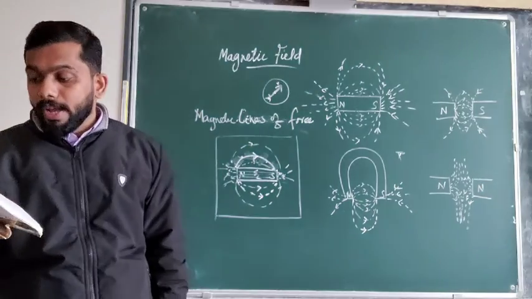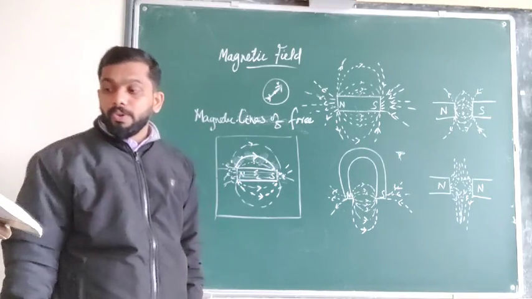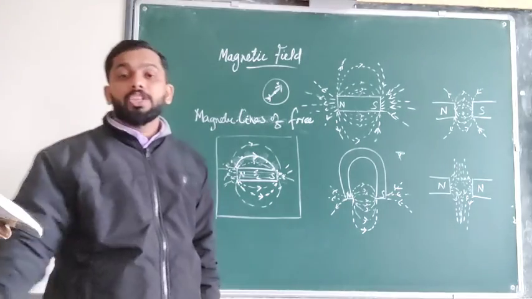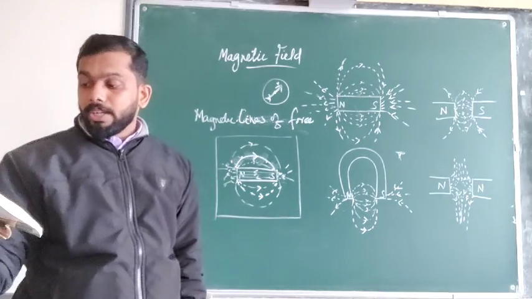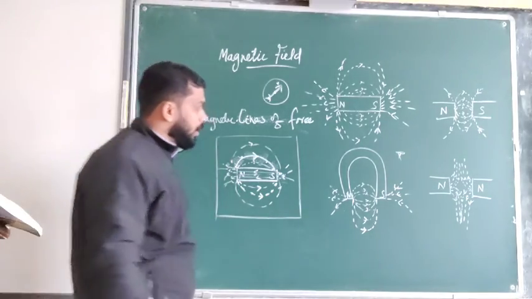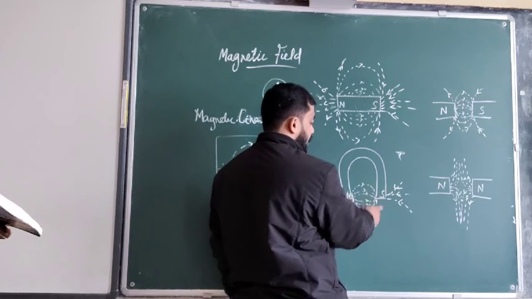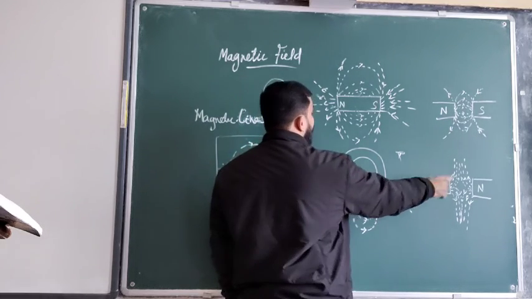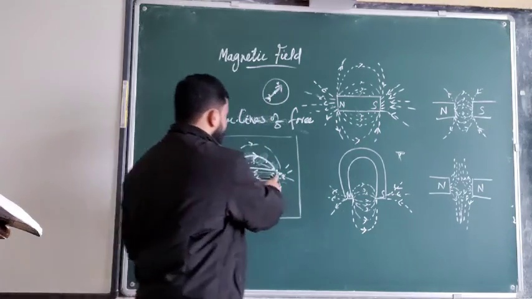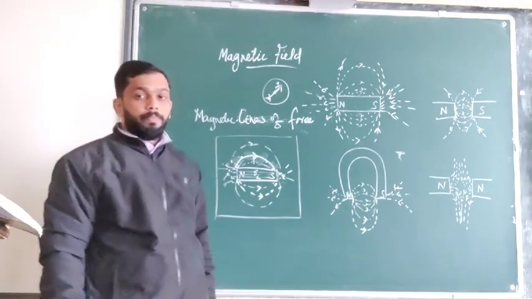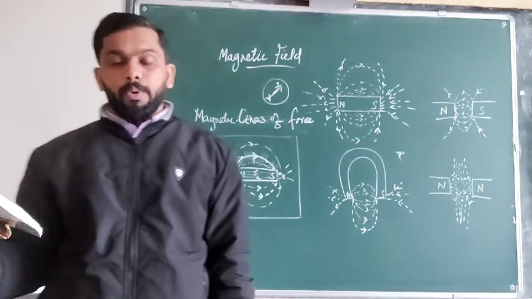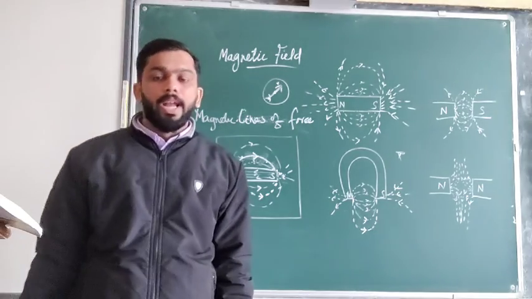And the last one is that magnetic lines of force show the direction of the magnetic field at each point around the magnet. Outside the magnet the direction is from the north pole to the south pole, and inside the magnet it is from the south pole to the north pole. Very, very important, these 5 properties. It's a sure question for the annual exam.